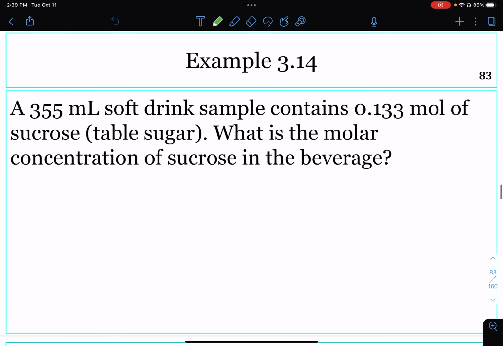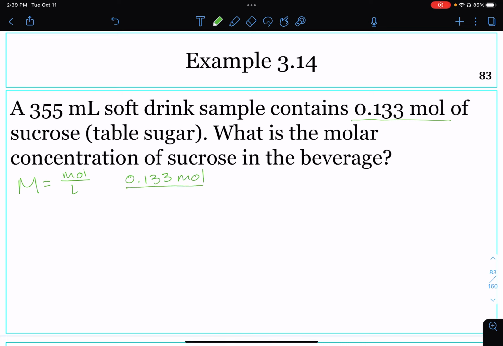Let's try this first practice problem. A 350 milliliter soft drink sample contains 0.133 moles of sucrose, which is table sugar. What is the molar concentration of sucrose in the beverage? We are asked for molarity, moles over liters. The sugar, or the sucrose, is the solute. It is what's being dissolved. So we have 0.133 moles of sugar in the numerator.